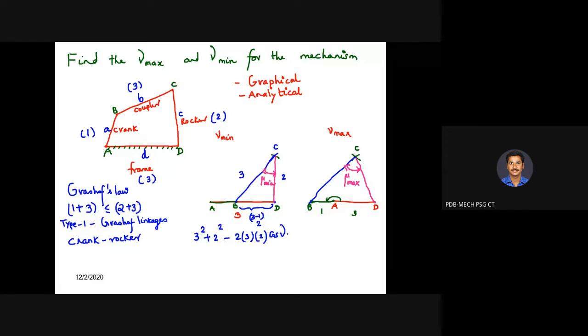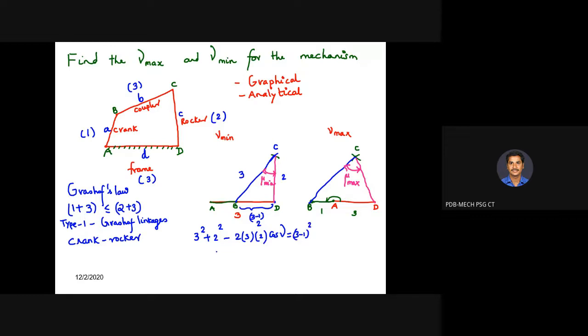That is equivalent to the opposite side, the side opposite the minimum angle. Opposite side is how much? 2. Yes, 2 we can write, or 3 minus 1 the whole square. Any form you can write.